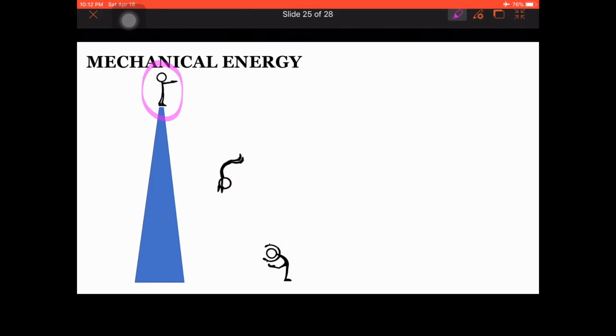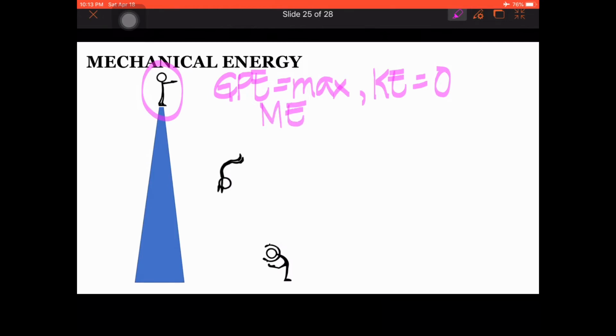At the top, his GPE, gravitational potential energy, is at maximum. Why is it at maximum? Because he is at the highest point of his jump, but his kinetic energy is equal to 0 because he's still not moving at this point. In this case, mechanical energy is equal to GPE plus 0.